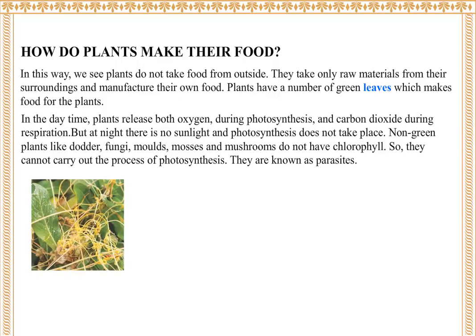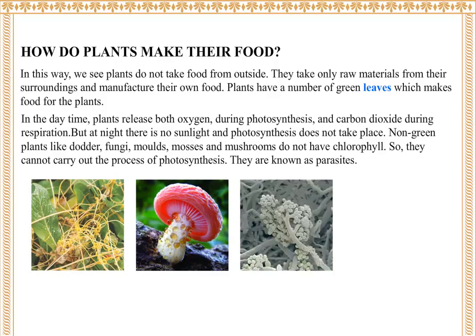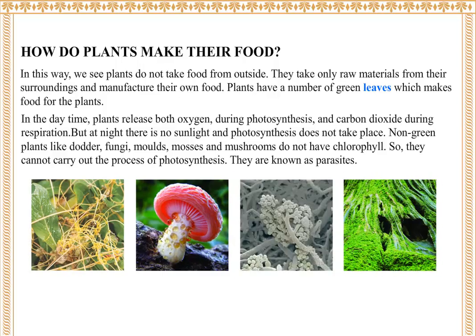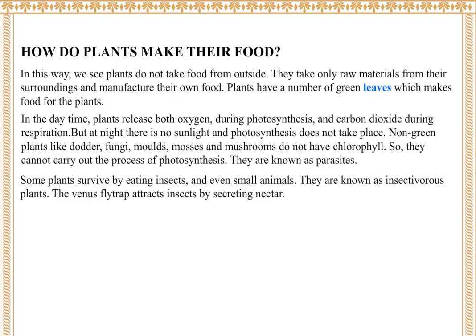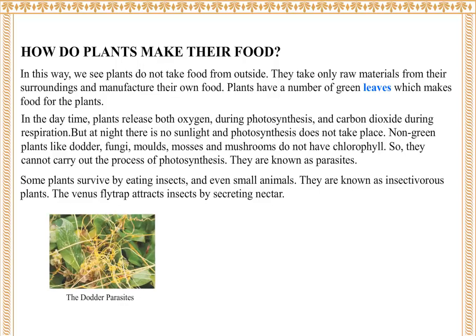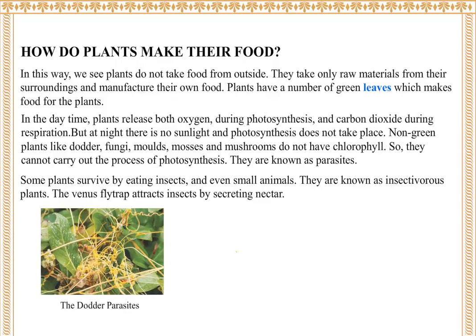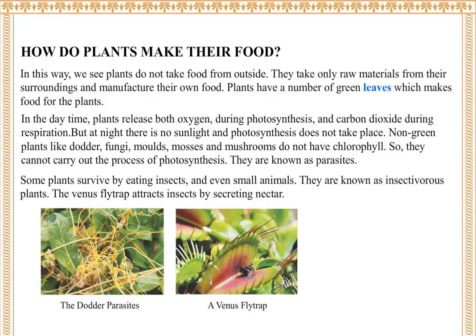Non-green plants like dodder, fungi, molds, mosses and mushrooms do not have chlorophyll, so they cannot carry out the process of photosynthesis. They are known as parasites. Some plants survive by eating insects and even small animals. They are known as insectivorous plants. The Venus flytrap attracts insects by secreting nectar. The dodder parasite. A Venus flytrap.